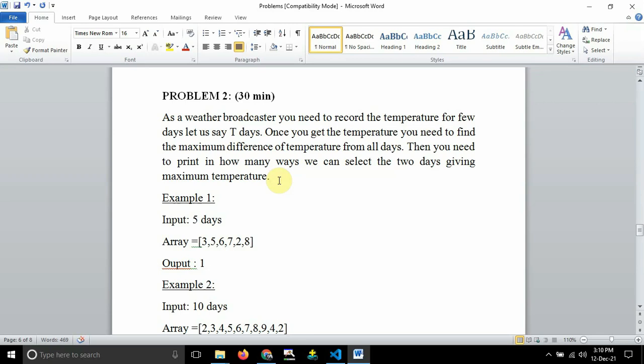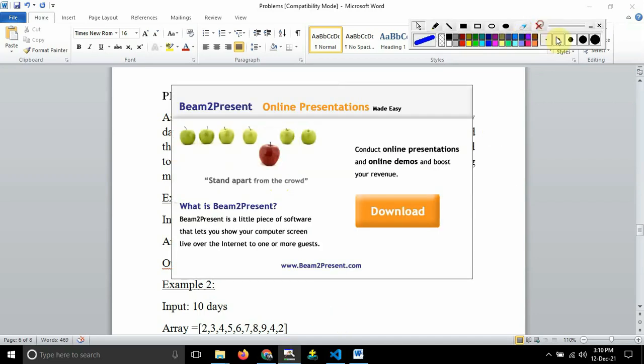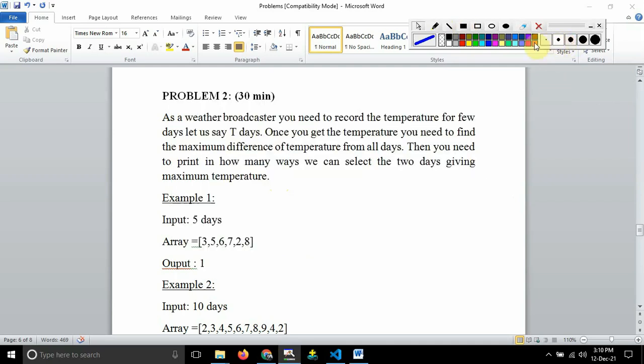Let me just use the marker over here to explain what the thing is. You have to take T as the input, which indicates the temperature for how many days. Let us say for 5 days you are planning to take the temperature. After that you will have one array, let us say the array name is A, and it will have components.